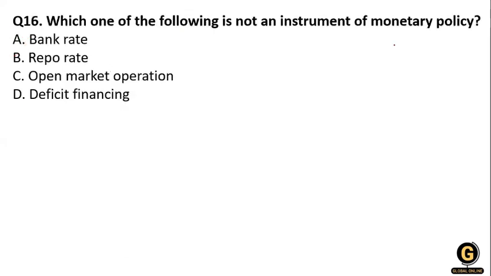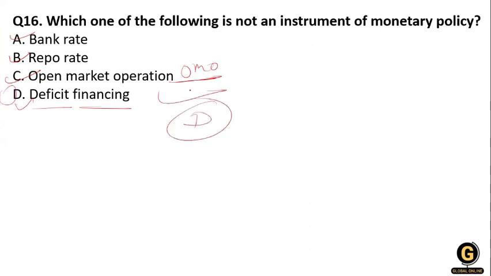Now, which one of the following is not an instrument of monetary policy? Bank rate, repo rate, open market operation, and deficit financing. Monetary policy includes bank rate, repo rate, and OMO, open market operation, but it does not include deficit financing. So option D is the correct answer.